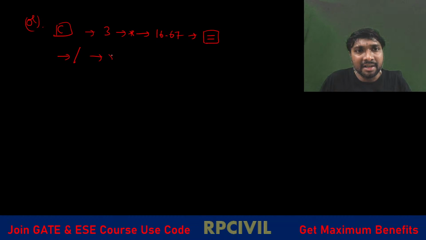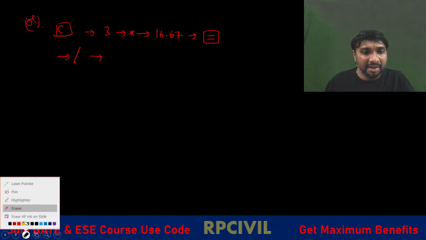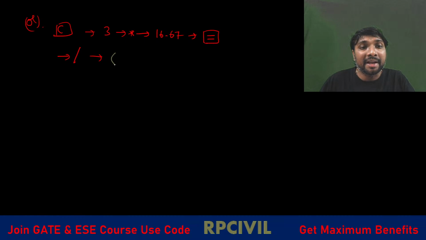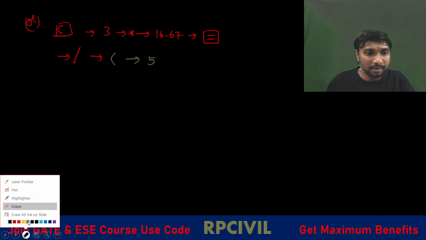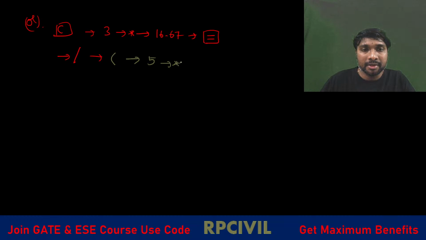Divided by symbol, then open a bracket. 5, multiplication, then 2.5, then multiplication, then 9.81, then close the bracket. Then equality symbol. That's it, right?